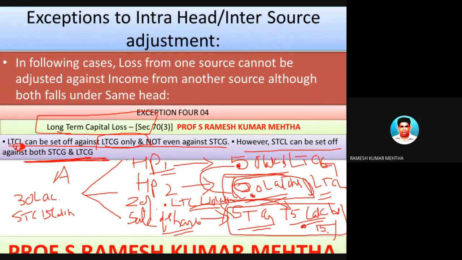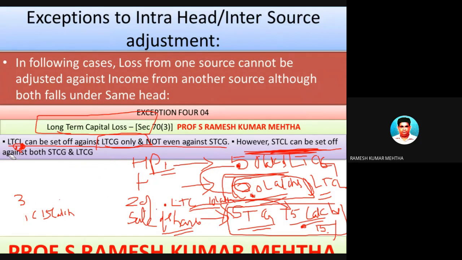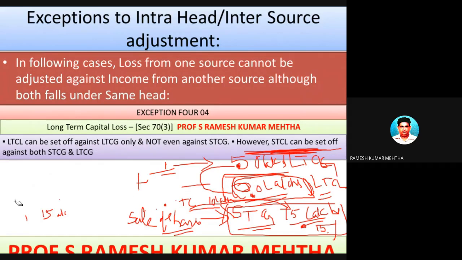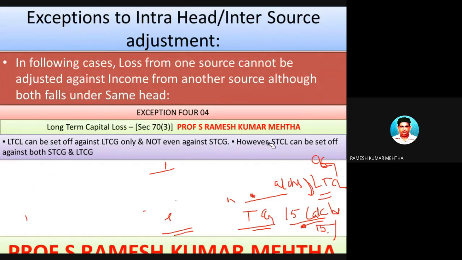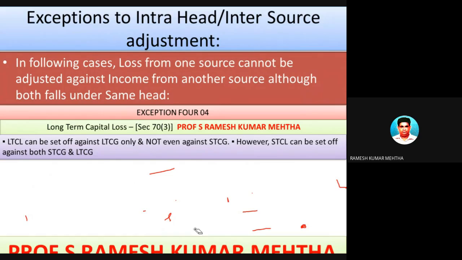Please look at this point. Hope you have understood. So let's summarize as far as this topic and the fourth exception are concerned, which is very important. Long-term capital loss can be set off against long-term capital gain only, and you are not allowed to set it off against short-term capital gain. Whereas short-term capital loss can be set off against long-term capital gain as well as short-term capital gain. Hope you have understood it.